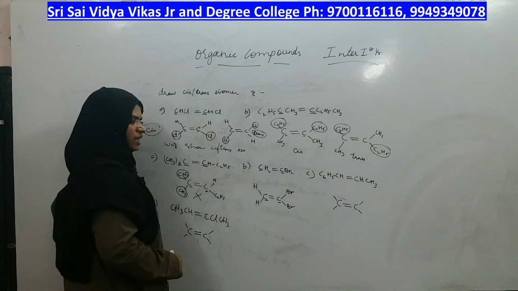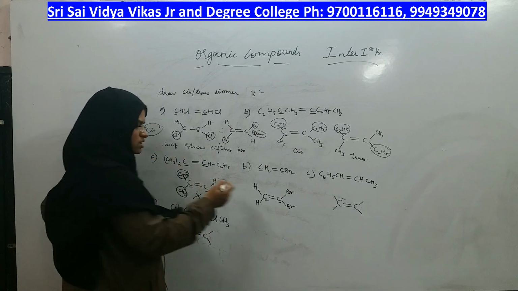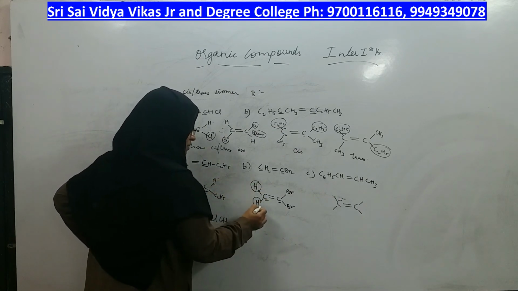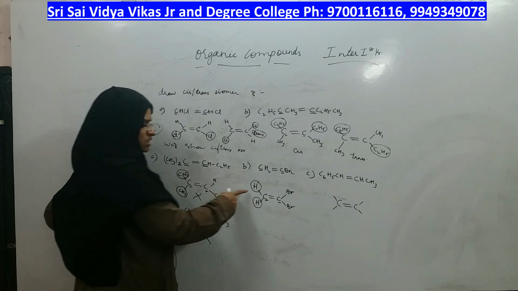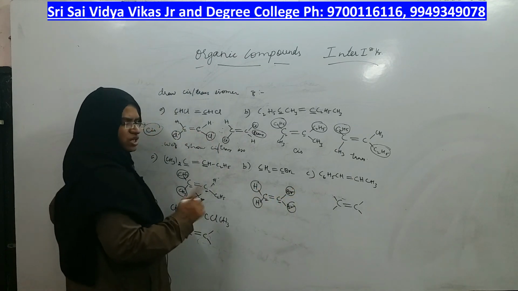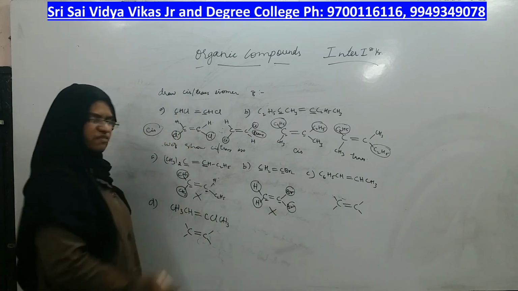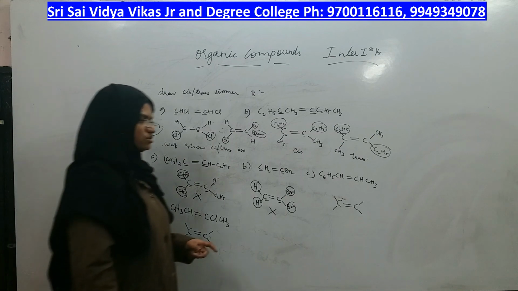Now you compare, does it have two same groups on both the carbons? Two same groups are present but on the same carbon this side. So you cannot compare. Therefore, cis-trans isomerism is not possible even in the second compound. Let us go to the next.